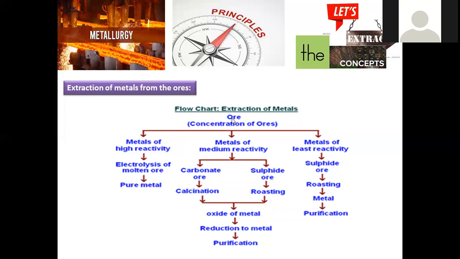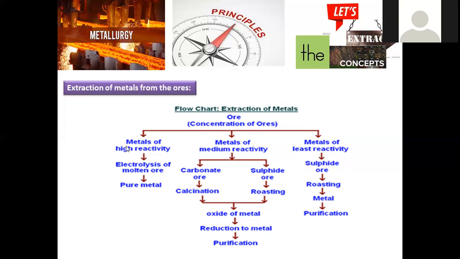Ore was taken, which is a combined form of metal extracted from the earth crust. Initially, it is subjected to concentration, so whatever unwanted particles are associated can be removed. Further processing of this ore mainly depends upon the type of metal we are choosing, right? Basically, all the metals are classified into three types: metals of high reactivity, medium reactivity, and the lowest one.